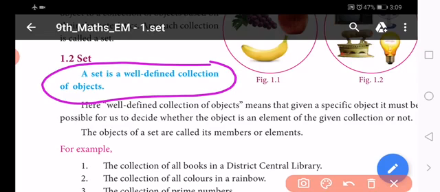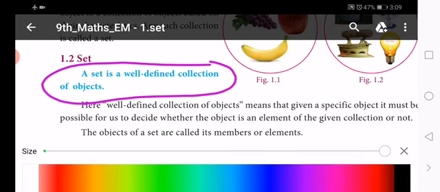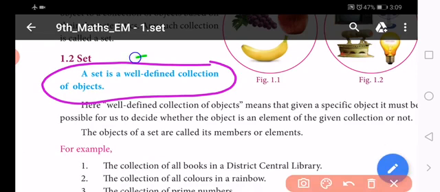The main property of a set in mathematics is that it is well-defined.